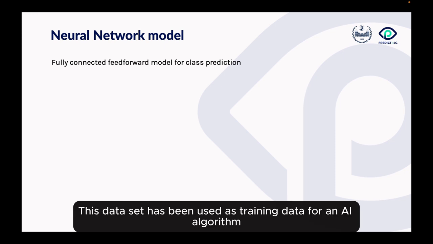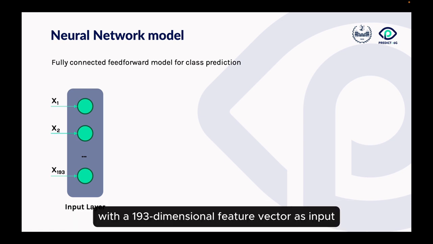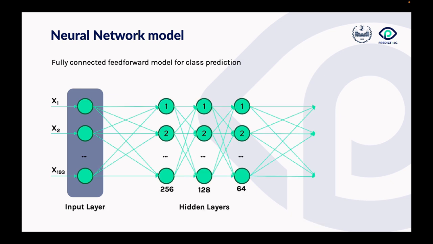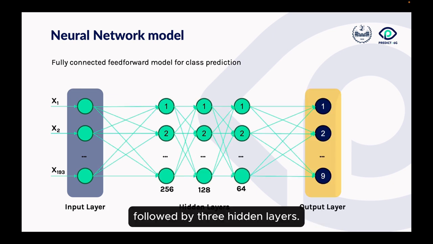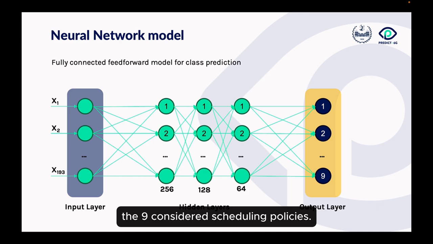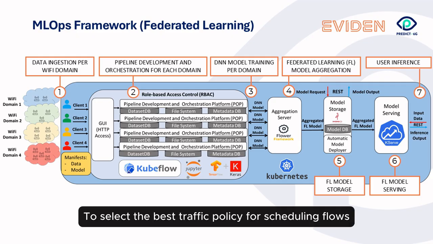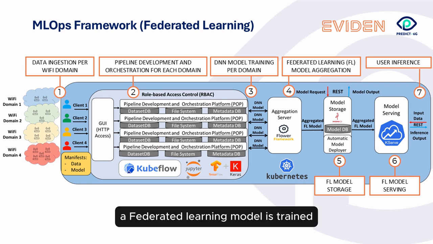This dataset has been used as training data for an AI algorithm based on a neural network with a 193-dimensional feature vector as input, followed by 3 hidden layers. It outputs a probability distribution over 9 classes, the 9 considered scheduling policies. To select the best traffic policy for scheduling flows in the 4 selected Wi-Fi domains, a federated learning model is trained and served through our MLOps framework.